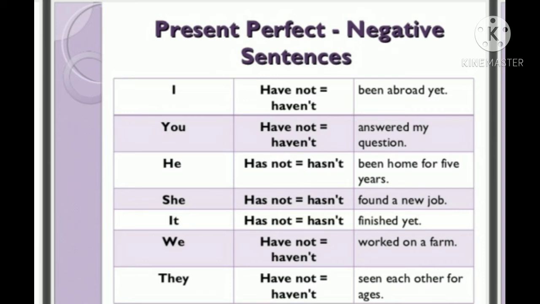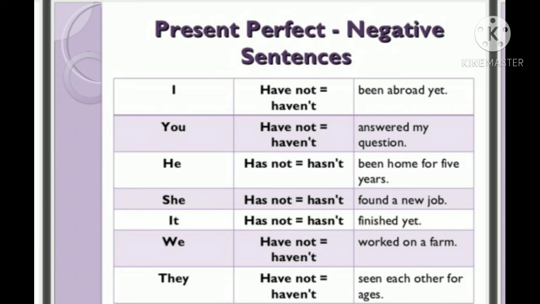I have not been abroad yet. You haven't answered my question. He hasn't been home for 5 years. They have not been, or haven't seen each other, for ages.